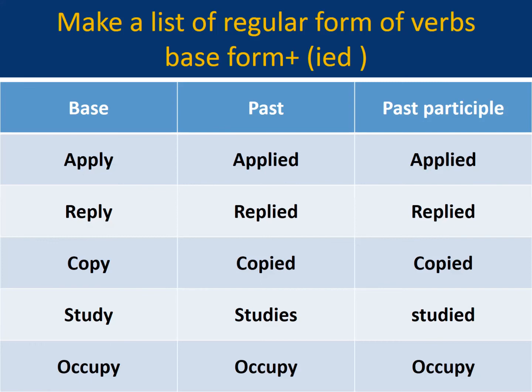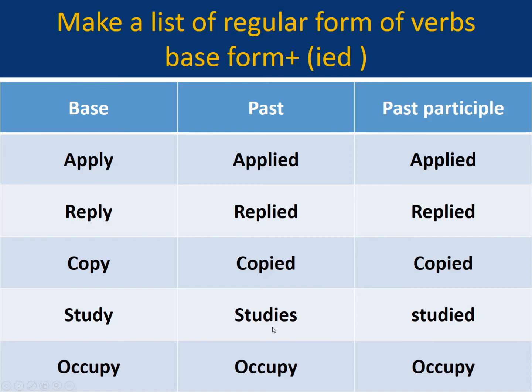Now let's make a list of regular forms of verbs where we are adding ied to the base form. Look at example number 1, apply. He applied for the position of manager. Reply: the company replied to his application. Copy: students copied the notes from the whiteboard.